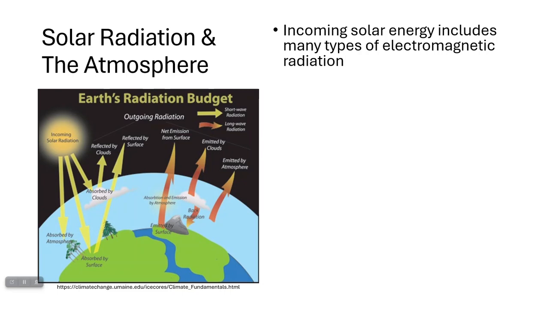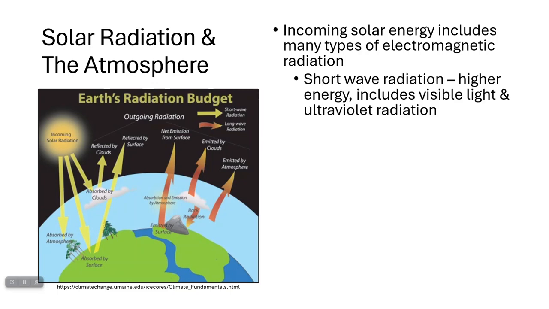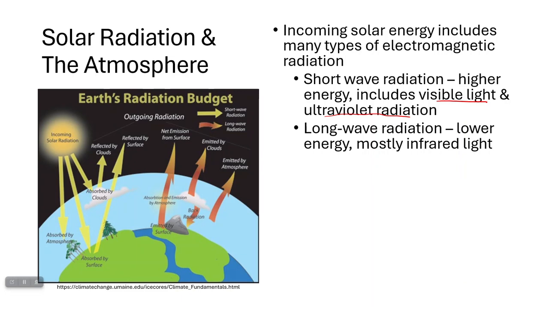So, before we can talk about the greenhouse effect itself, let's talk about energy coming into the Earth's atmosphere from the sun. Incoming solar radiation consists of light waves, light rays, but there are different types of them. These are all found in the electromagnetic spectrum, and we call them electromagnetic radiation. There's shortwave radiation. This is higher energy stuff. This includes visible light, which allows us to see, as well as UV radiation, which we talked about when we talked about ozone depletion. There's also long wave radiation. This is lower energy and it's mostly infrared light.